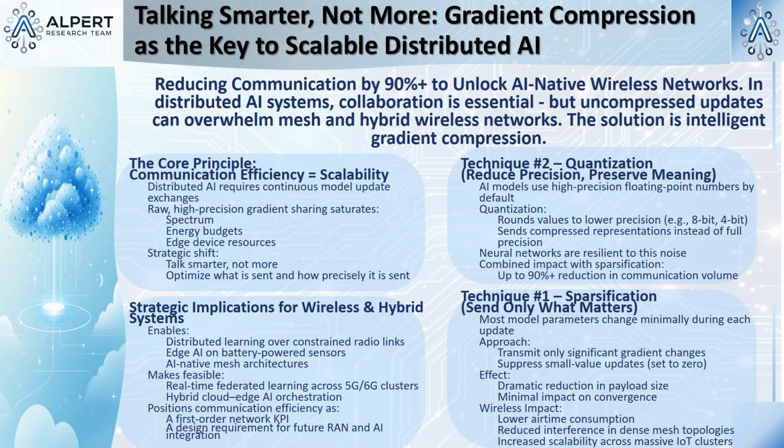And the other one is quantization. Quantization is about lowering the precision of the numbers you do send. An AI model is just a big list of numbers. Instead of sending a number to 16 decimal places of precision, you round it off and send it to just 4. Neural networks are surprisingly resilient to this kind of noise. The report says these techniques combined can reduce the data volume of these updates by 90% or even more.